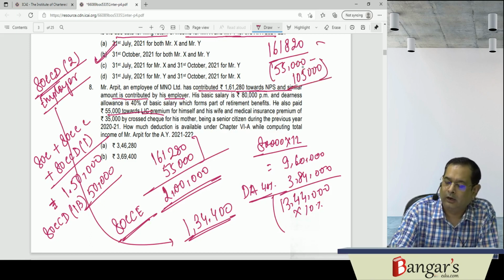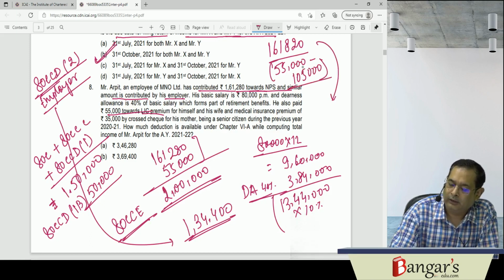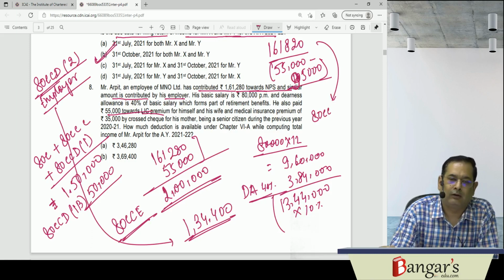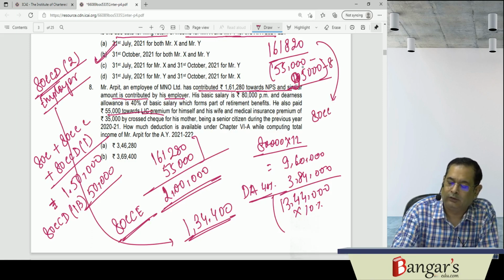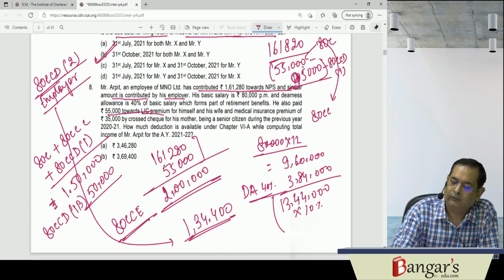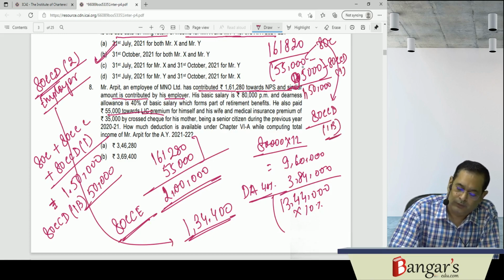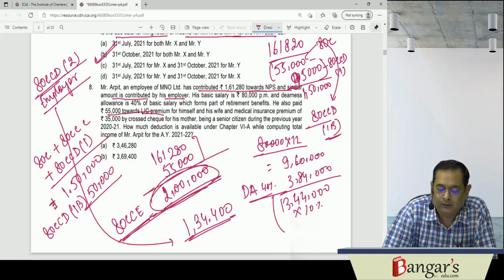Okay, and the remaining will be under 80CCD(1B) only. 150 and 95. This is 80CCD subsection 1. This is 80C, so it is 150 and the balance under 80CCD subsection 1B. So the deduction in aggregate will be 2 lakh rupees here.